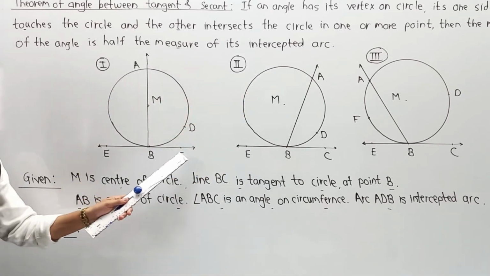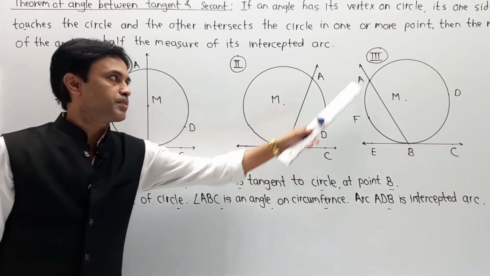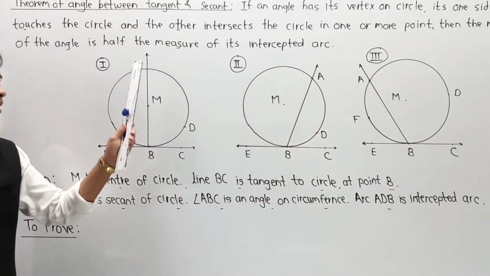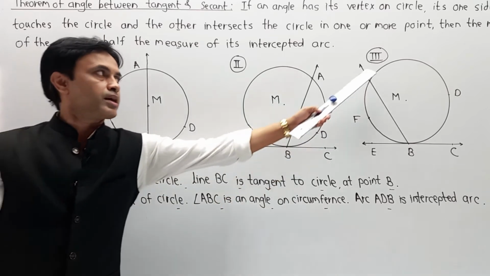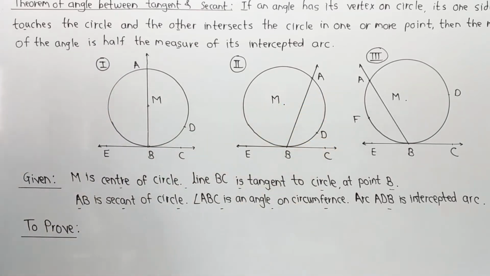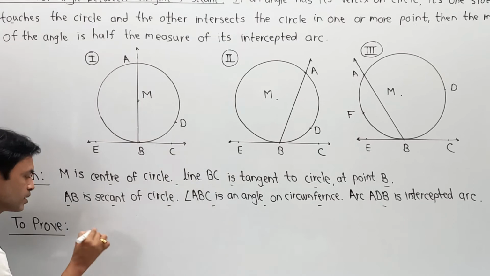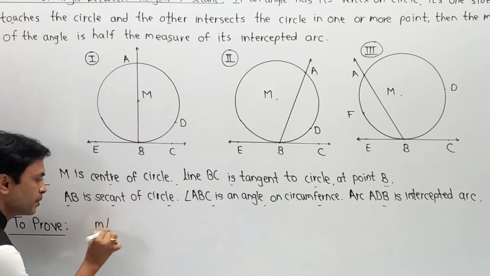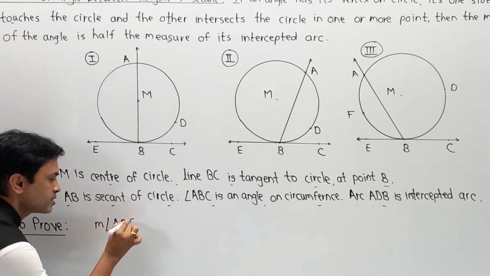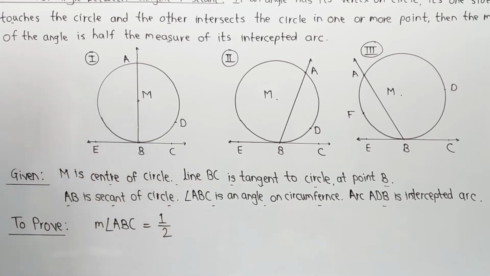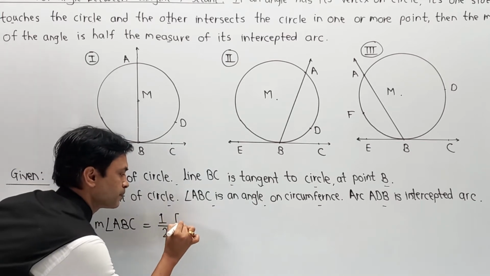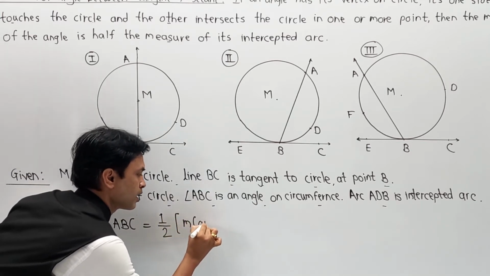Means angle ABC is half of the intercepted arc. Here the intercepted arc is ADB, so this becomes major arc ADB.